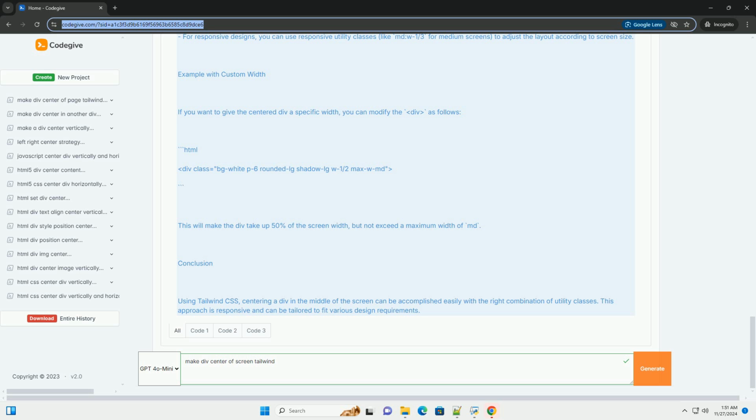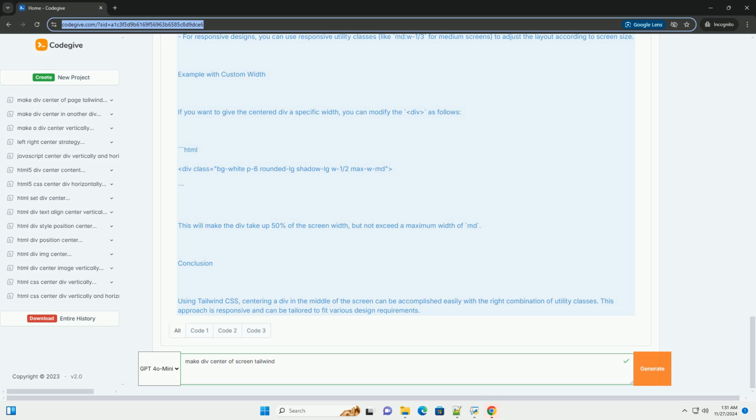3. Content inside the div. The h1 and p elements are styled to create a nice heading and paragraph inside the centered div. Step 4, preview your work. When you open your HTML file in a web browser, you should see a white box centered both vertically and horizontally on the screen with a heading and a paragraph inside it.